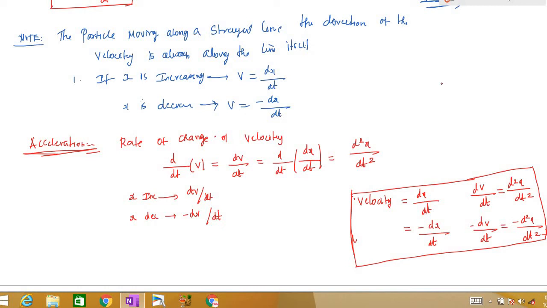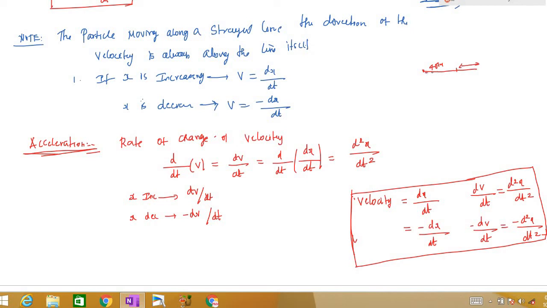Suppose you are driving a bike at a constant rate of 40 km/h. Suddenly you raise the speed. That means you are accelerating, right? So at what rate you are accelerating at a particular time, that is the rate of change of velocity. Whenever you are accelerating, the velocity will change, right?